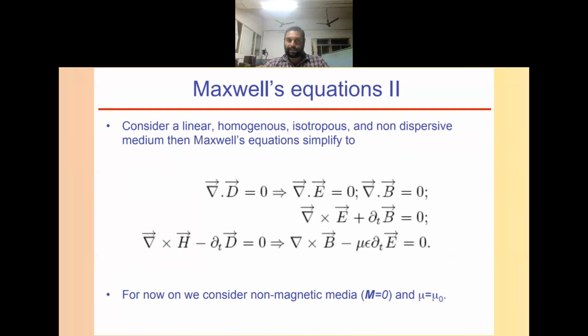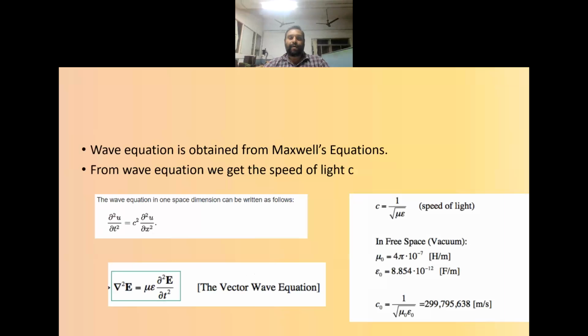If I am considering the medium as a linear homogeneous medium which is non-dispersive, then Maxwell's equations will reduce to this form. The wave equations are obtained from Maxwell's equations, and from the wave equation we get the speed of light also. Here we are representing the wave equation in one-dimensional form.